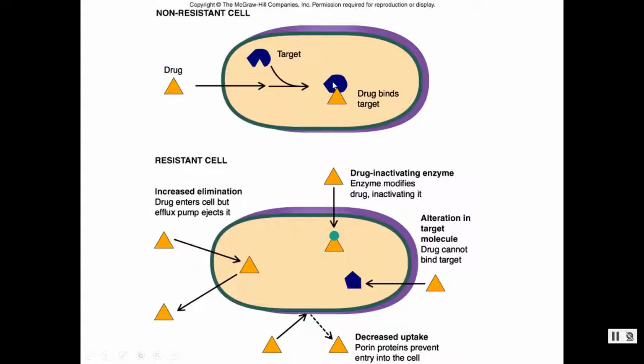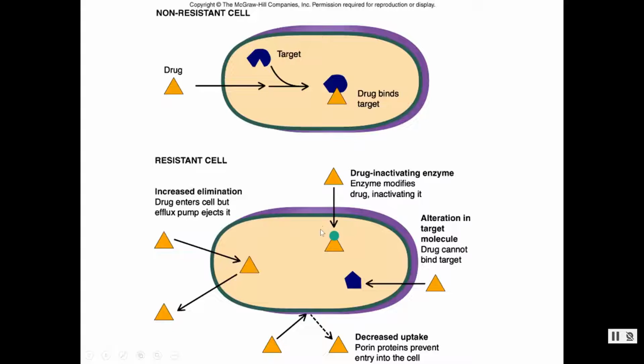Is it a metabolic pathway? Is it a nucleic acid? Is it part of the cell wall? Whatever it is, the drug binds to it, interferes with it, the target can't do its job, and this cell will die. It is susceptible to this drug. All right, so how does this cell become resistant to this drug?